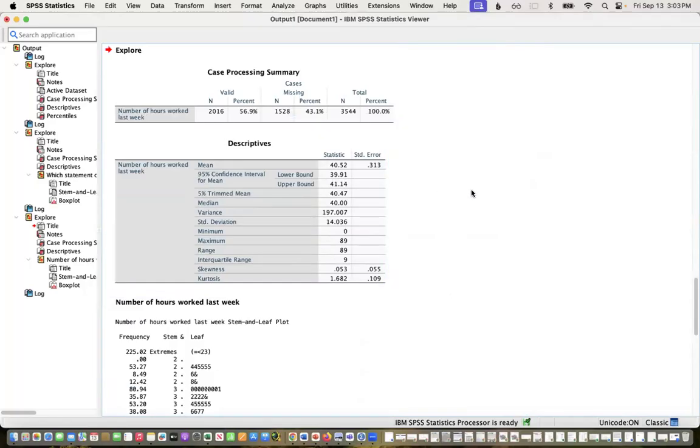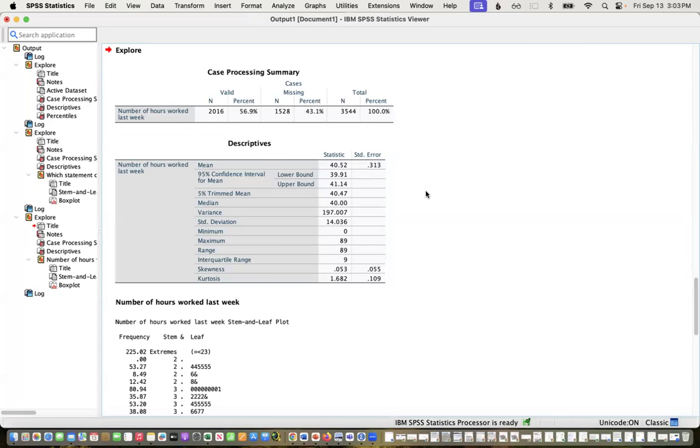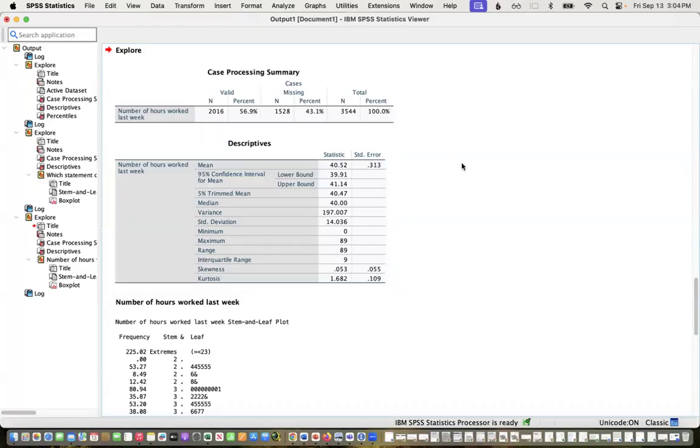So what this means is, right, that I'm 95% confident that as of 2022, among working US adults, the average number of hours they worked was somewhere between like 39.9 hours and 41.1 hours. Okay, so we don't know if the actual average was 39.9, 40.2, 41.1, but we're 95% confident it's somewhere in that range. That's what the mean or average is for that target population, right? So this is for the sample, it was 40.5, but due to sampling error, right, it could be anywhere from here to here. We're not sure.